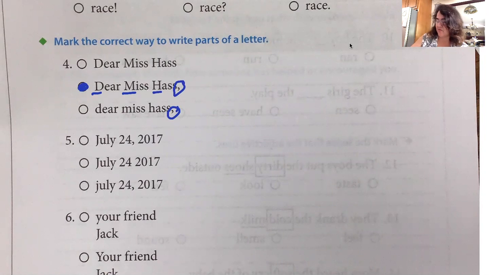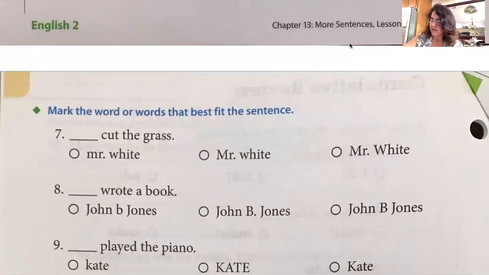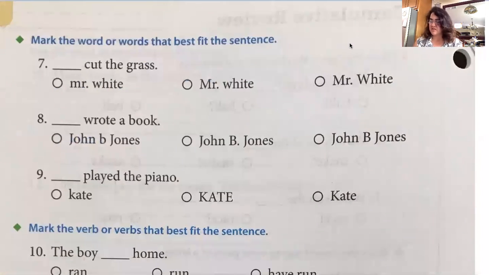Turn your paper over. And then we're going to mark the word or words that best fit the sentence. So, Mr. White cut the grass. Boys and girls, his name is Mr. White. We know that proper nouns always have to be capitalized. So, you're going to go ahead and pick the correct one. Is it going to be number 3?